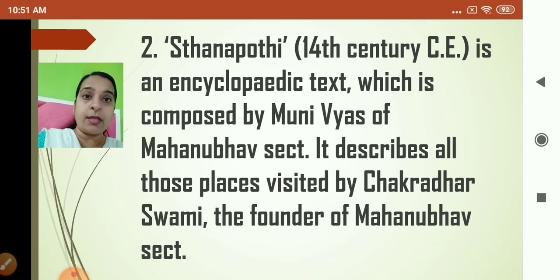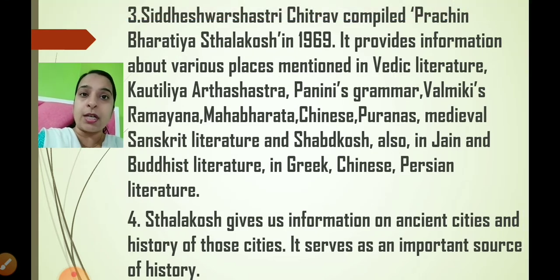But children, remember there are some more points on Sthalakosh. Siddheshwar Shastri Chitrao compiled Prachin Bharatiya Sthalakosh in 1969.